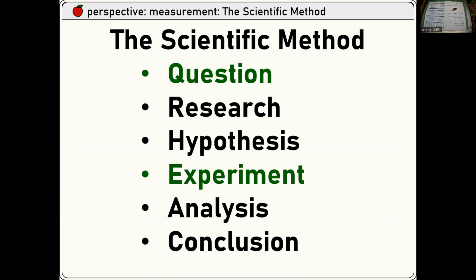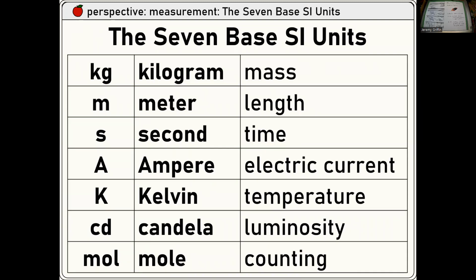Like the very last lab you did, the conclusion was that the rotational inertia of that crazy pipe system was like 0.06 kilogram meters squared, something like that, right? Okay. There are 7 base SI units, and really this entire semester we've only dealt with the top 3: kilograms, meters, and seconds, because you can rearrange them all different ways. Force measured in newtons is kilogram meter per second squared. Energy in joules is kilogram meter squared per second squared.